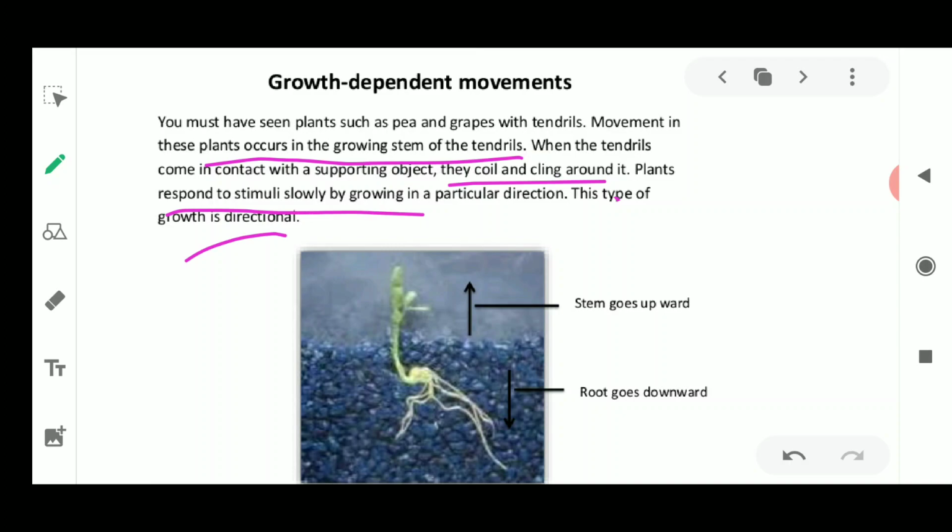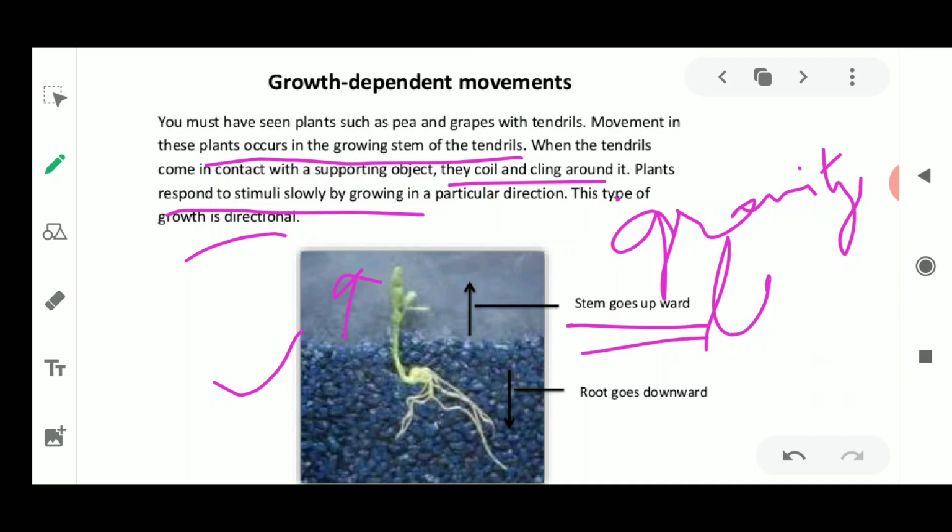Here is one very common example: germination of seeds. One of the seeds shown here is germinating, where the shoot is going in the upward direction, responding to gravity. The stimulus here is gravity. It could also be light. This shoot part of the plant is growing towards the light, away from gravity.